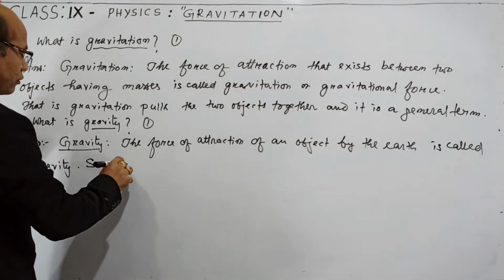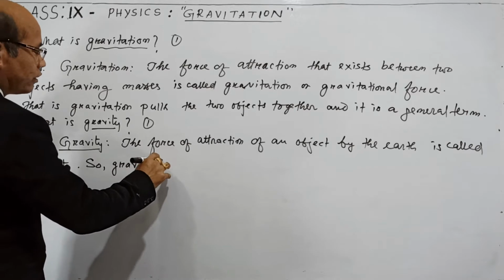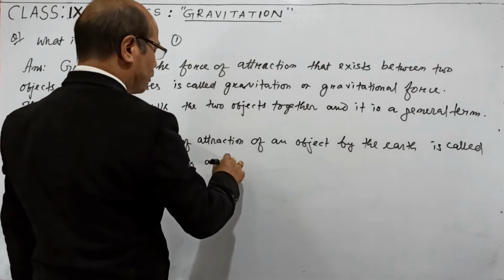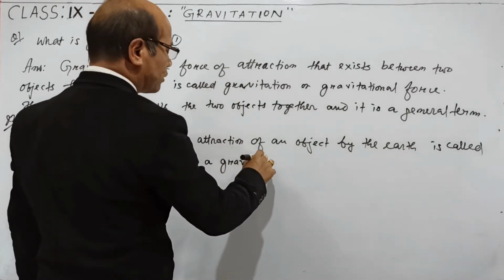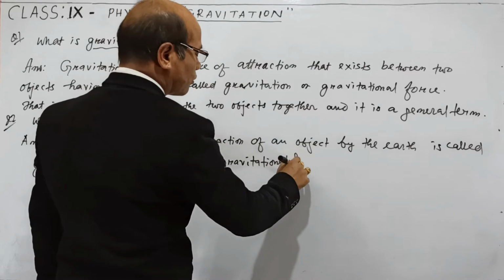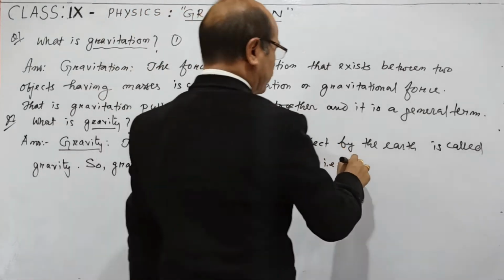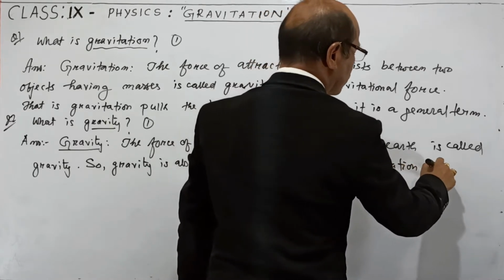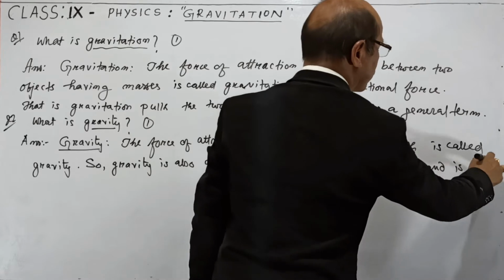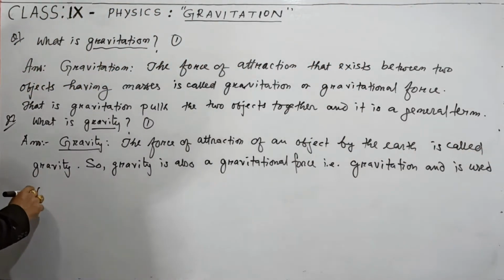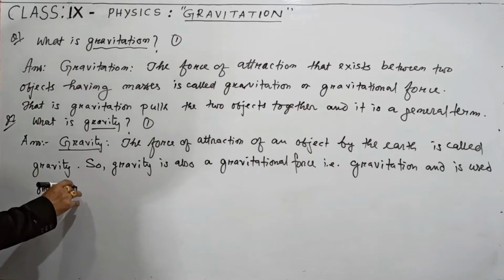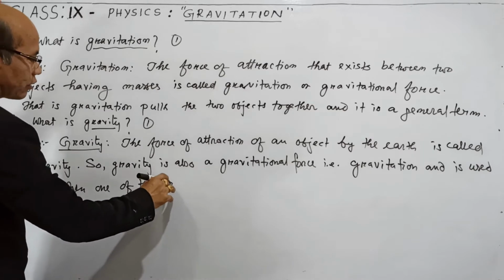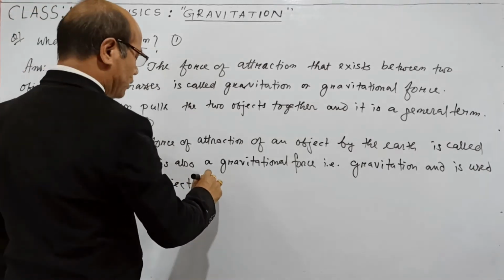So, gravity is also a gravitational force. This is gravitation. And it is used only when one of the objects is Earth.